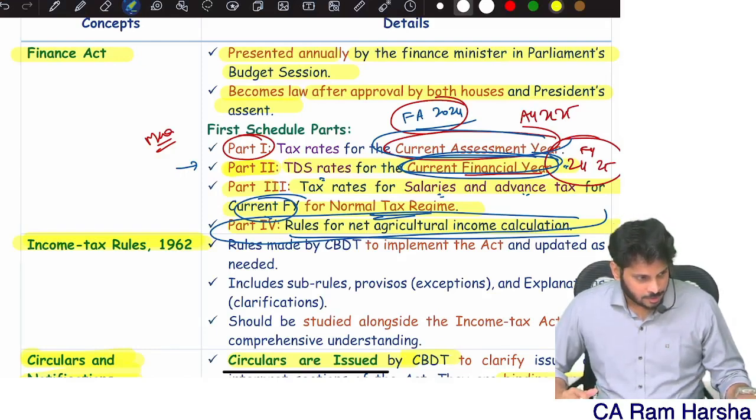Are you clear? If you see between a normal citizen and a senior citizen, normal citizen tax is 92,500, senior citizen tax is 90,000. 2,500 rupees only is the extra tax saving. Here also you see, 10,000 for normal citizen and 7,500 for senior citizen. So 2,500 only tax saving.